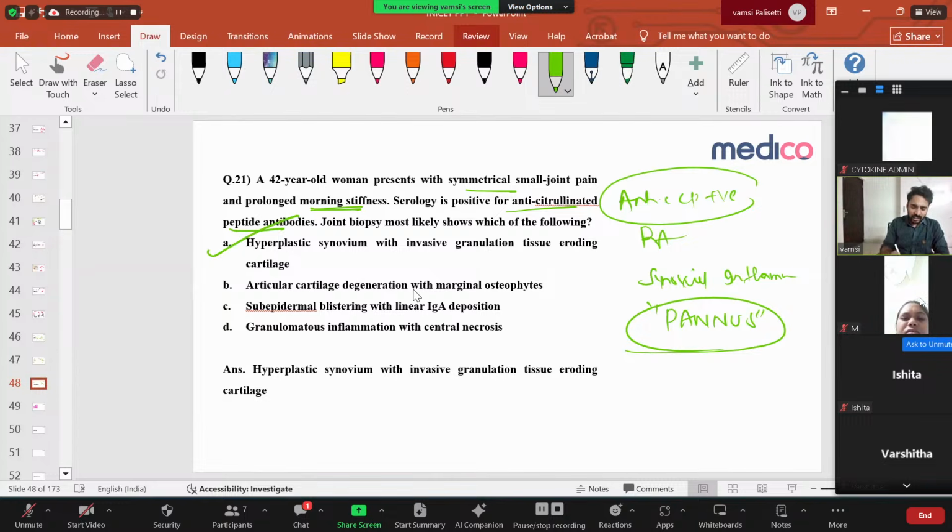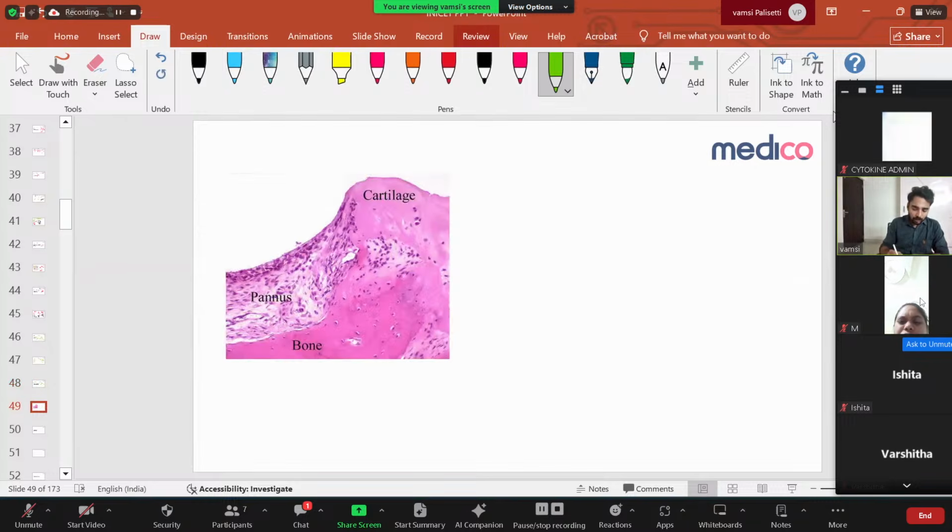Articular cartilage degeneration with marginal osteophytes is about osteoarthritis. Subepidermal blistering with linear IgG deposition is not this. The only thing is synovial hyperplasia, synovial inflammation leading to pannus formation. So this is the image I will show you here. This is the cartilage, and this part is what is called pannus. If you see here, slowly there is synovial proliferation, synovial hyperplasia, and all these small dots are the inflammatory cells present in the synovium. That's what's called pannus. It's again a potential question. They can ask an image-based question. Clear? Right. Next question.